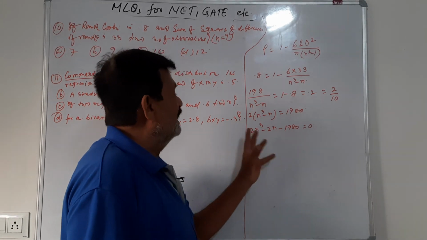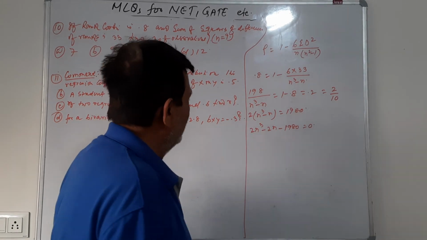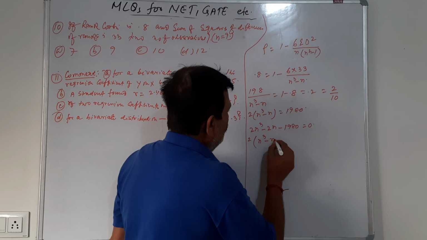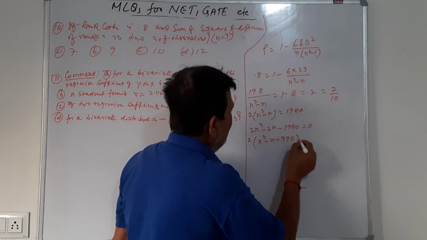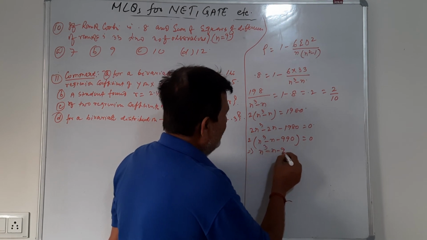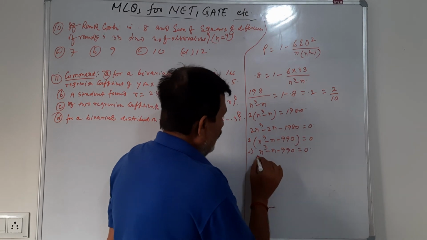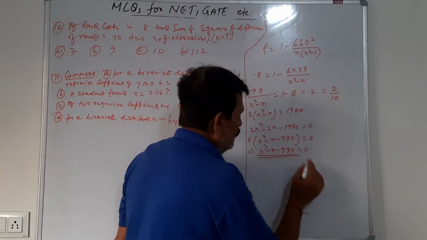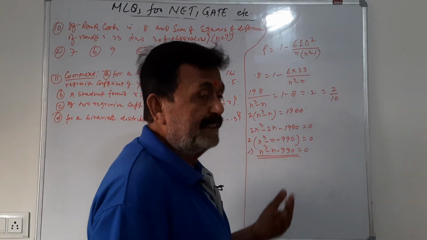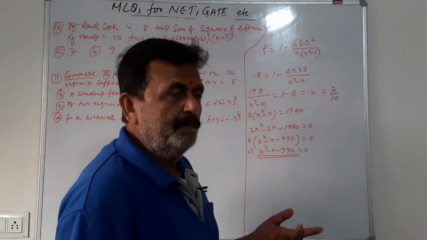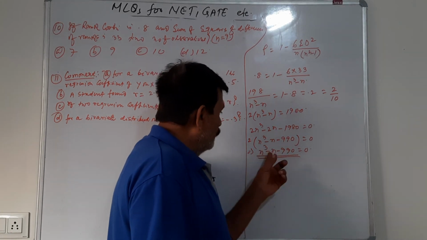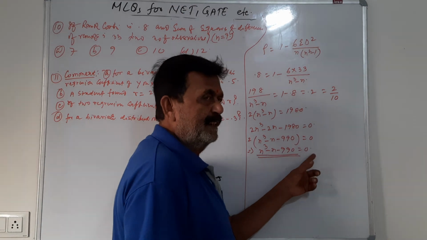This is a third degree polynomial and this has to be solved for n. Now if any number is common in these three terms, that has to be taken out. So possibly 2 would go outside. So n cube minus n minus 990 equals 0. For solving a third degree polynomial, we don't have any particular formula in mathematics. So the solution has to be found by the iteration method, by trial and error, by assuming any arbitrary value of n, which if put in the LHS, we shall get 0 on the right side.